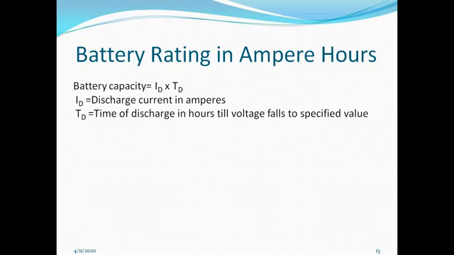Now the rating of the battery. The rating of the battery is always in ampere hours, which is nothing but the battery capacity. Battery capacity is equal to discharge current in amperes times the time of discharge in hours, till voltage falls to a specified value. Suppose the battery capacity is 100 ampere hours, that means the battery is giving 100 amperes for 1 hour.